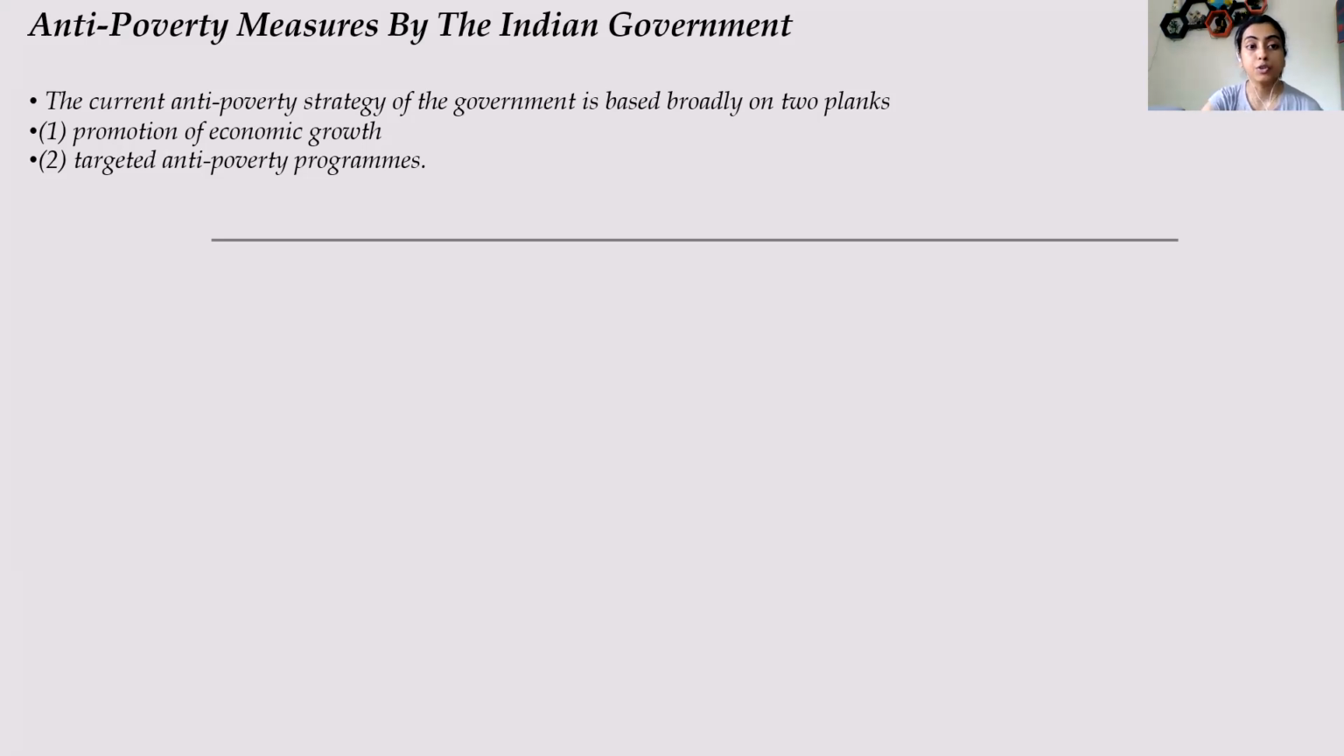So the government of India's current anti-poverty strategy is basically on two planks. The first one is the promotion of economic growth, and secondly it targets anti-poverty programs. All right, so these are the two. The two sides of the anti-poverty measures of the Indian government are, first, to promote economic growth, and second, to target the anti-poverty programs. You will get to understand what the anti-poverty programs are.